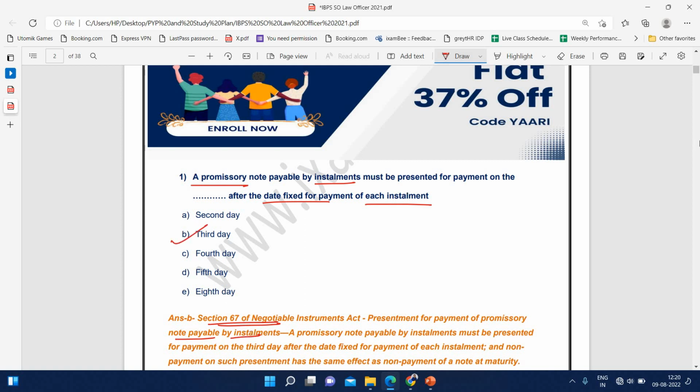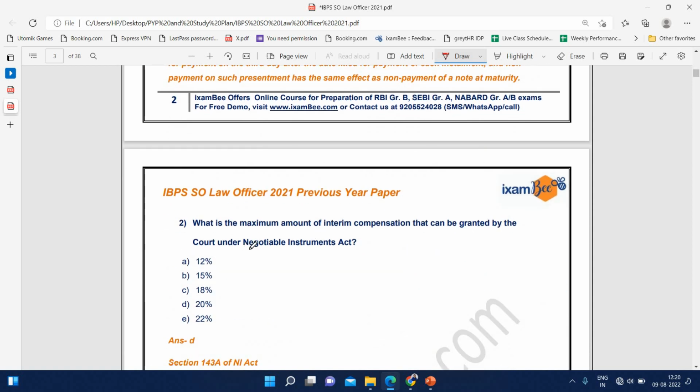It should be presented for payment on the third day. Then the next question is, what is the maximum amount of interim compensation that can be granted by the court under Negotiable Instrument Act? That is mentioned under section 143A of the Negotiable Instrument Act, and the correct answer is 20%.